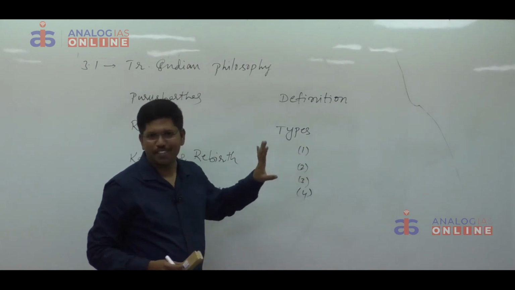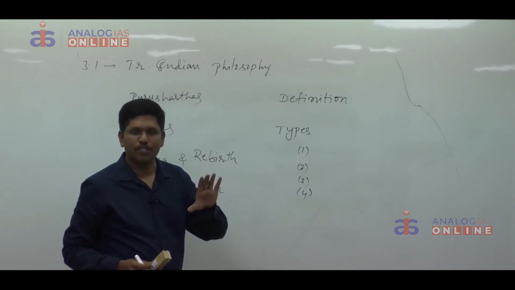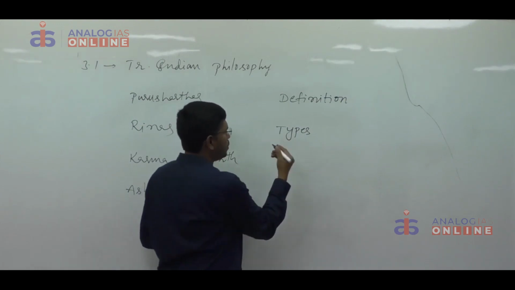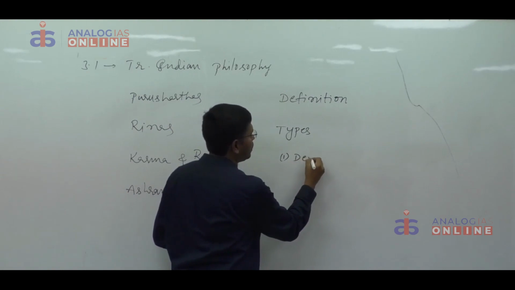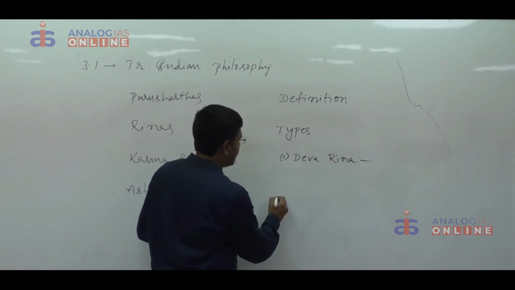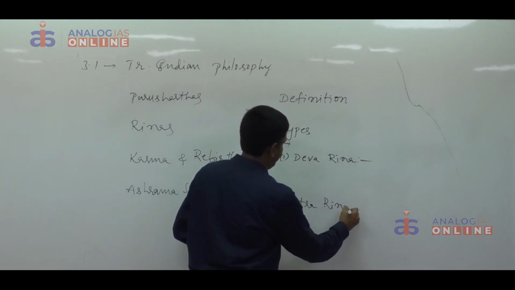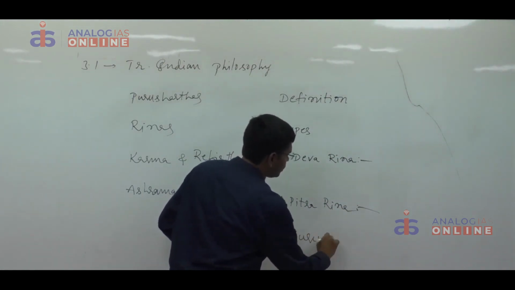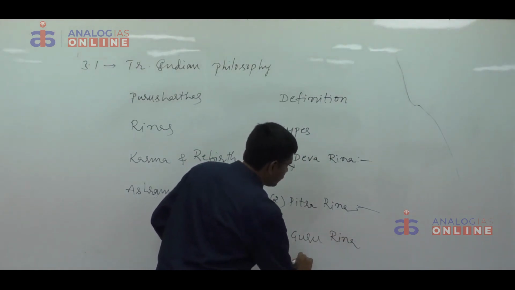In the examination, you need not write like this. Why? Because we have to save time. Everyone knows the answers, but we have to write answers to all the questions within 3 hours. That's why, instead of mentioning all those 4 runas one by one, mention them in the form of 4 subheadings. First subheading, Deva runa or Daiva runa. Then second subheading, Pitru runa. Third subheading, Guru runa or Rishi runa, and fourth subheading, Atithi runa.